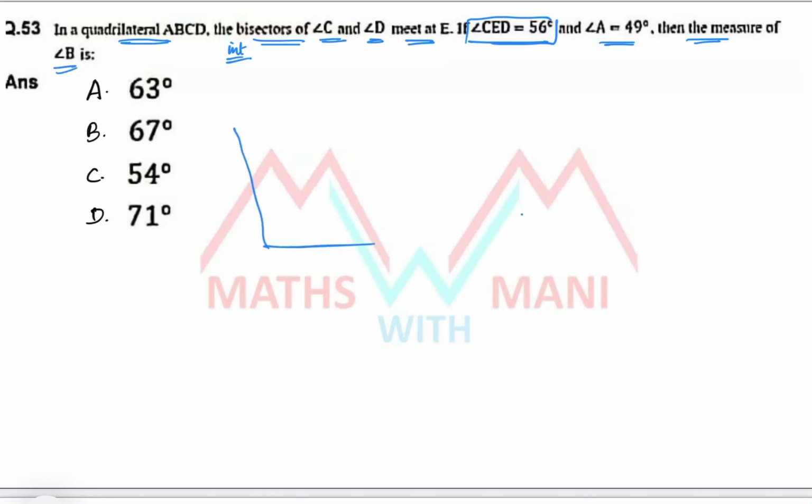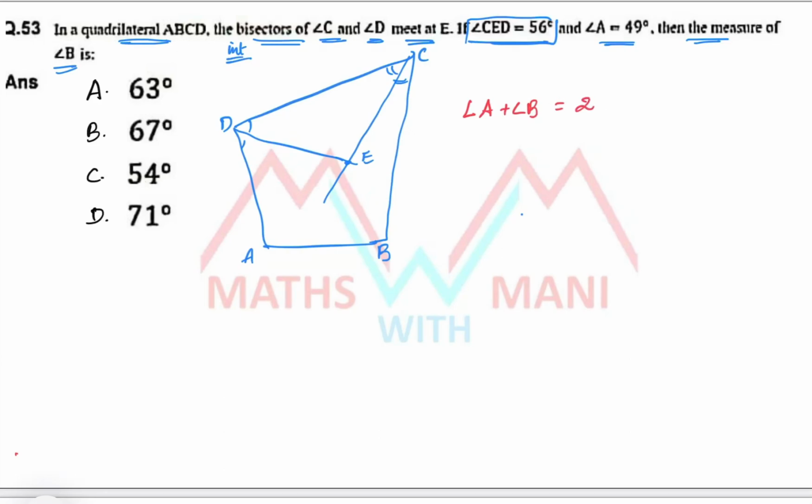Suppose it is a quadrilateral ABCD. The internal angular bisectors, so these two are equal and these two are equal, intersect at E. We already discussed the same model in the previous shift also. Angle A plus angle B equals 2 times angle DEC. The sum of the other two angles is equal to 2 times the angle at the angular bisectors.